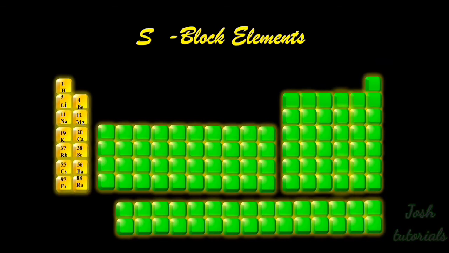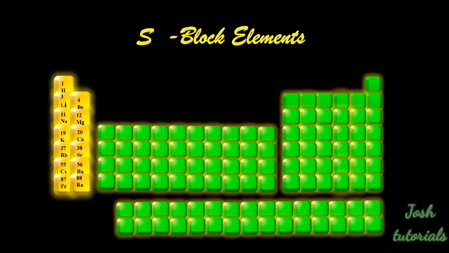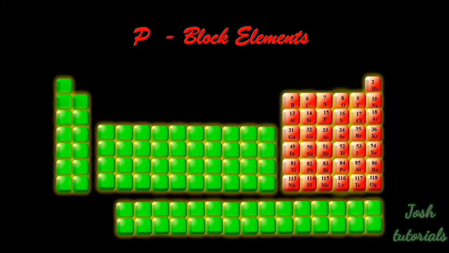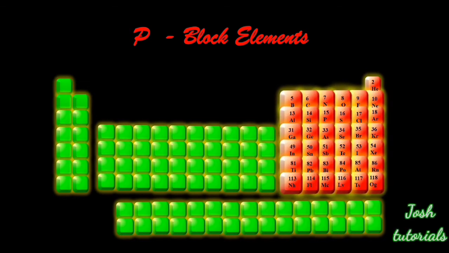To remember, the first 2 groups together are termed s block elements, as the electron enters the s orbit. From hydrogen to francium, you can observe a single electron in the last orbit. From beryllium to radon, we observe 2 electrons in their last orbit. And the last 6 groups, that is from 13 to 18, the electron enters into the p orbit, so they are termed p block elements.